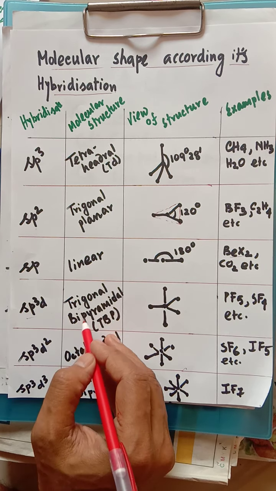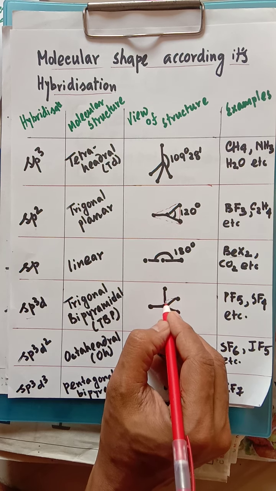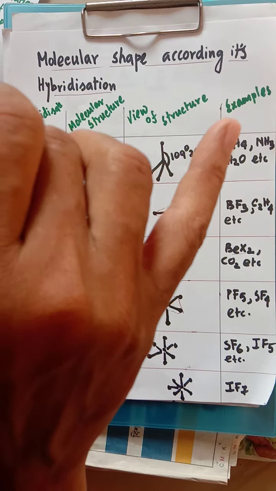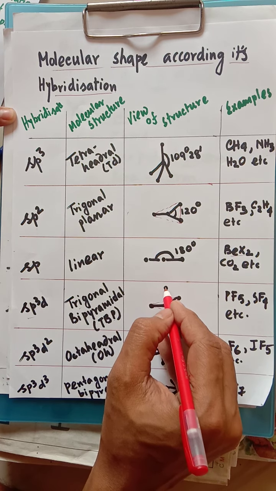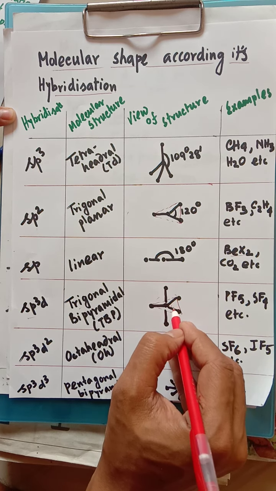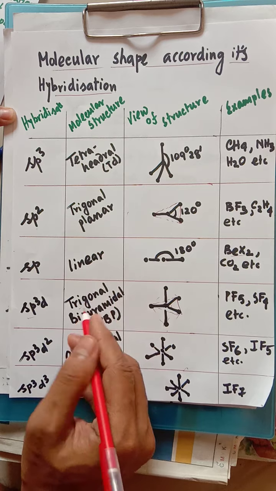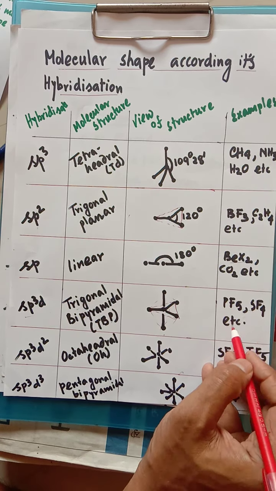sp3d is trigonal bipyramidal, in short form TBP. If we find out the structure, this is the base, that means a triangle. One triangle is there, and another bond is above the plane and another is below the plane. So it is trigonal bipyramidal: one pyramid above the plane and another pyramid below the plane. That's why it is known as trigonal bipyramidal. I have also given examples.